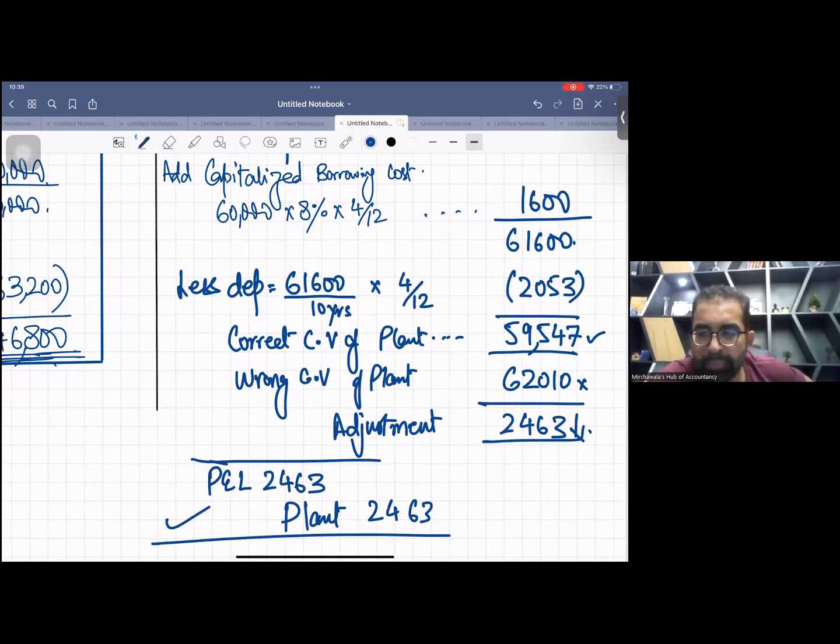With the P&L debit, as this whole transaction is related to parent company Alpha, this expense is going to hit the consolidated reserve. And the other adjustment will hit your plant.